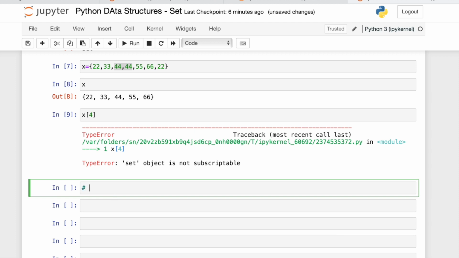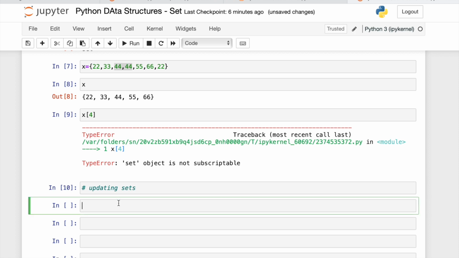Now let's see how we update sets. Is any updating possible? Yes, there is. Let's make a new set, Days: Monday, Tuesday, Wednesday, Thursday.